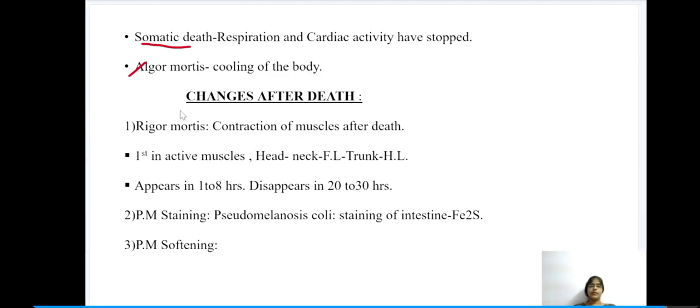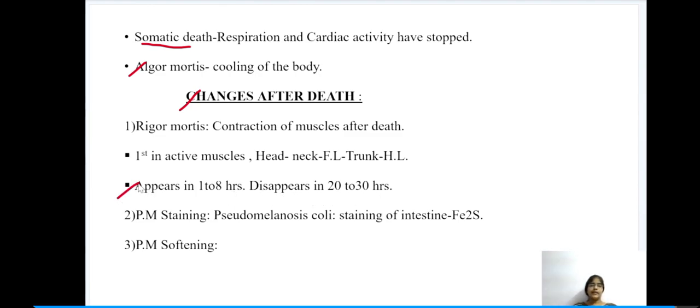The next topic is what are the changes that occur after death. First we have rigor mortis. Rigor mortis is nothing but contraction of muscles after death. It occurs first in active muscles. It occurs from head to hind limb, and it also resolves in the same direction, from head to the hind limbs. It appears in 1 to 8 hours and disappears in 20 to 30 hours.